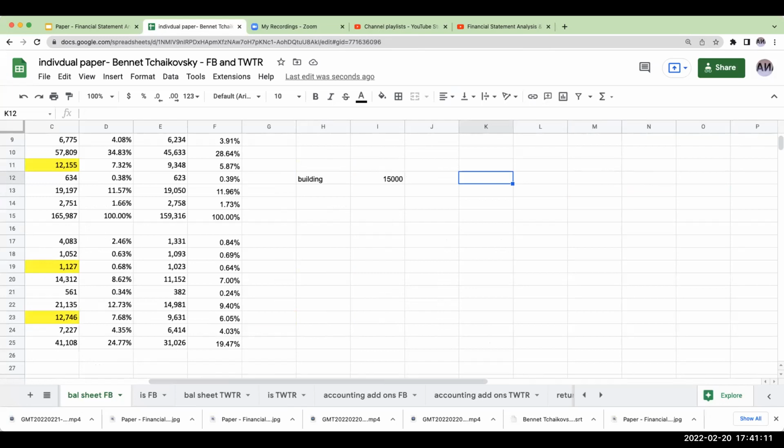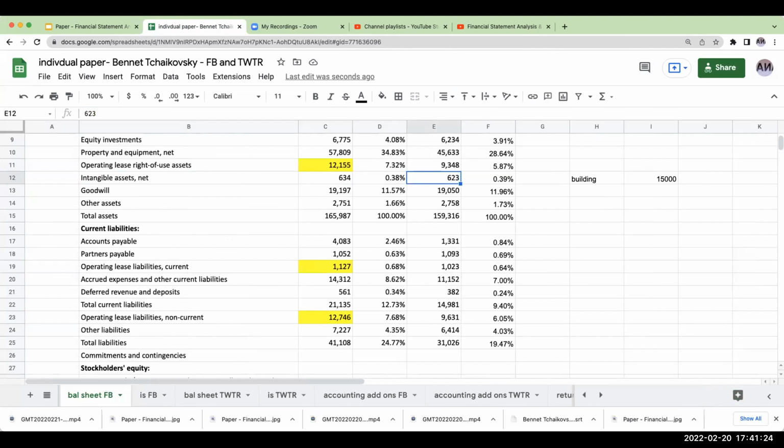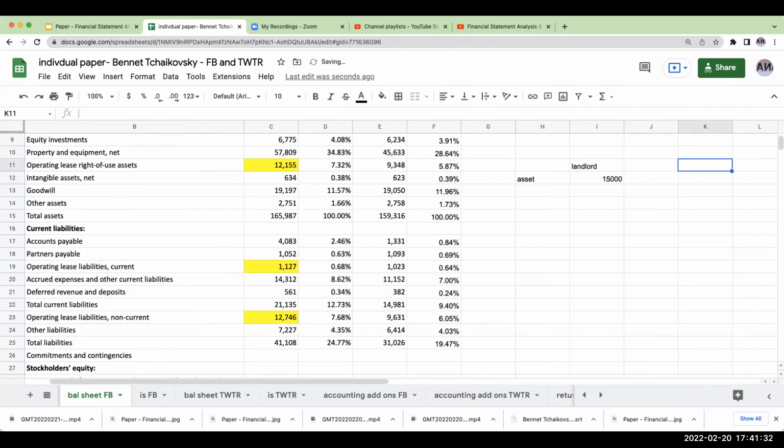We do not own the building at the end of it. We would have the separation between capital and operating leases. Guess what? Now everything's a capital lease, or everything is going to be disclosed on the books. And why I call this a gross up is because, say, landlord asset, and then over here we have tenant. So we've got 12,155 as their assets, and then we have liabilities over here, and we'll dig out what the current portion is of the operating lease right over here.